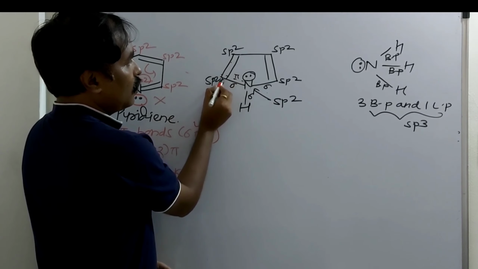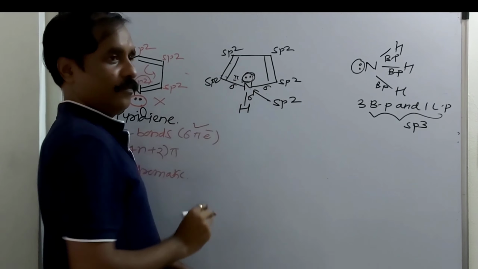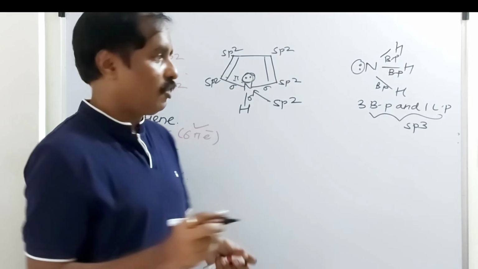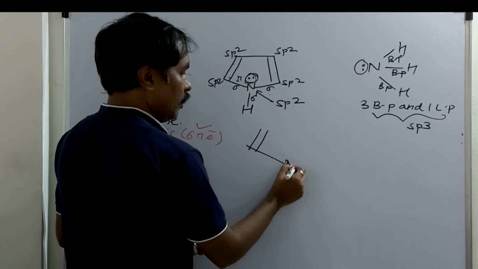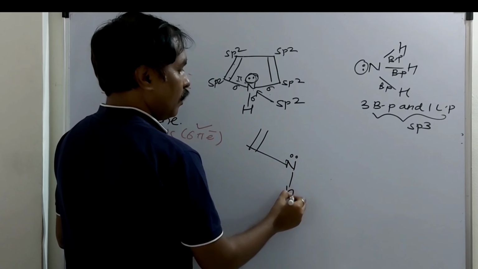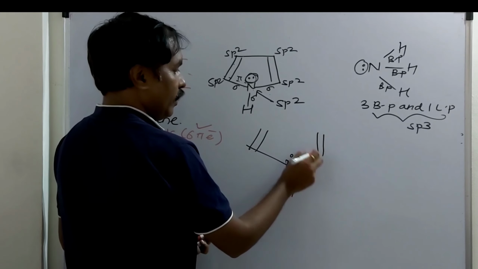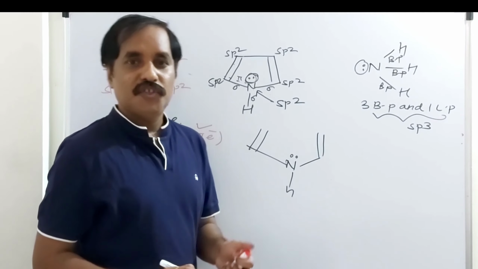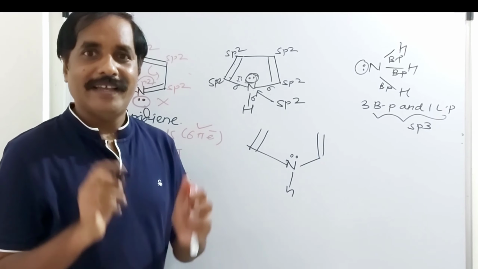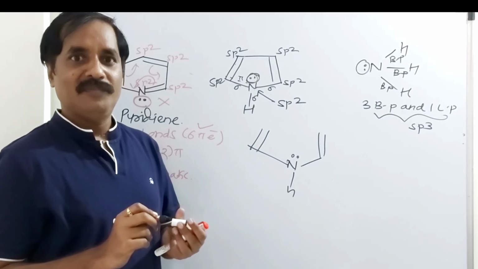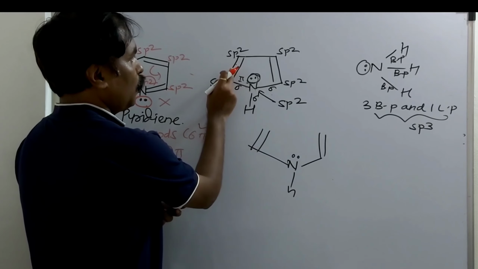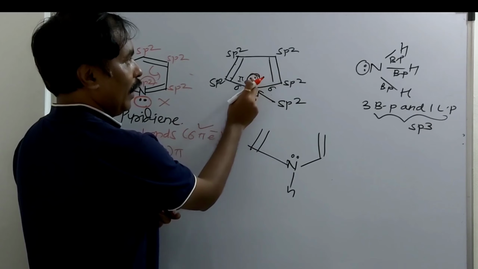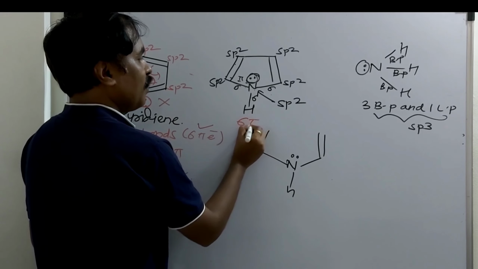Here double bond, double, single, and this lone pair. This system is said to be conjugation. It is like this. Here it is double, single. Here nitrogen, here it is one lone pair, single, double, and a conjugation. So we have to consider these two electrons in the calculation of Hückel's electrons. So what is the total number of Hückel's electrons? Here 2 pi, 2 pi, 4, and these two, and here 6 pi electrons are there.